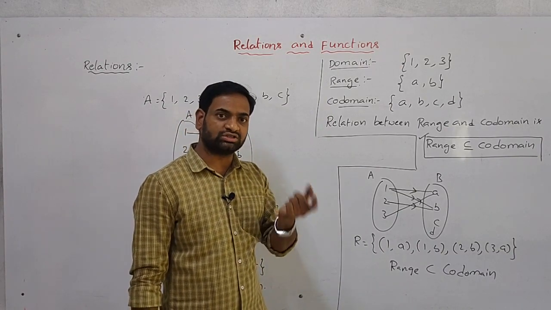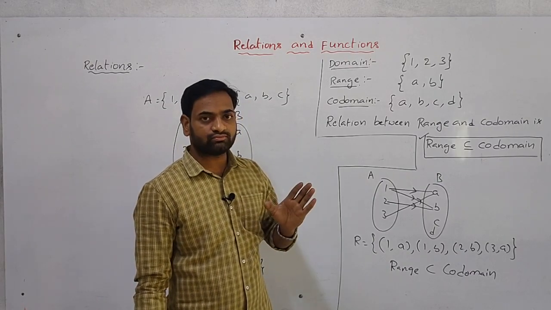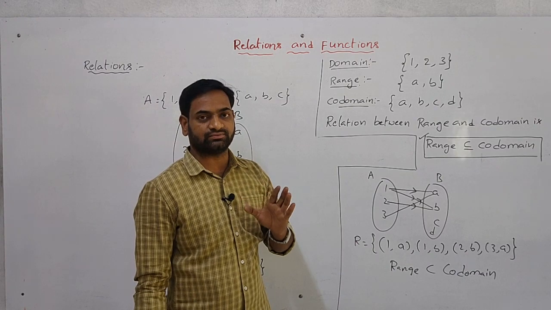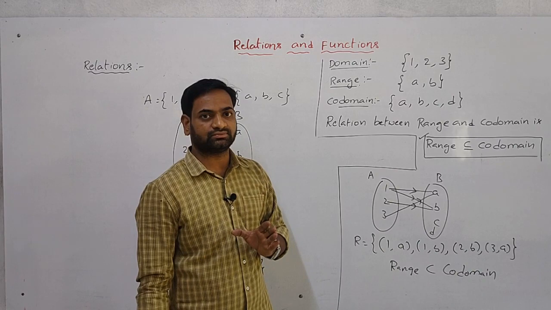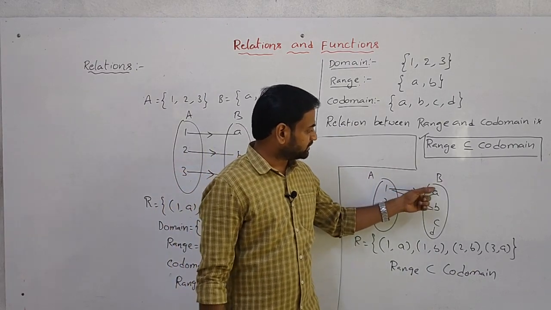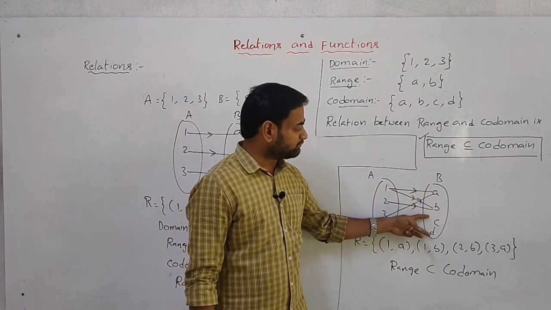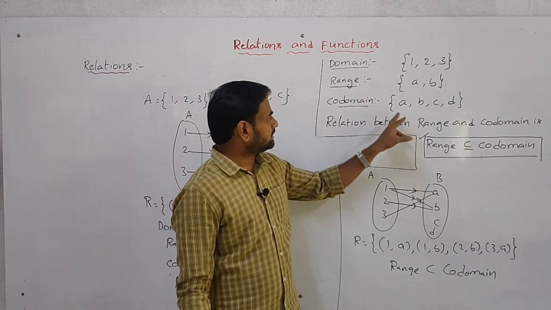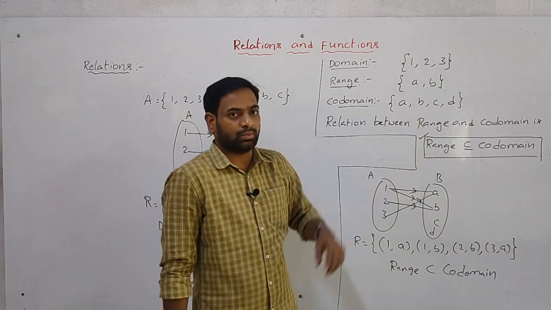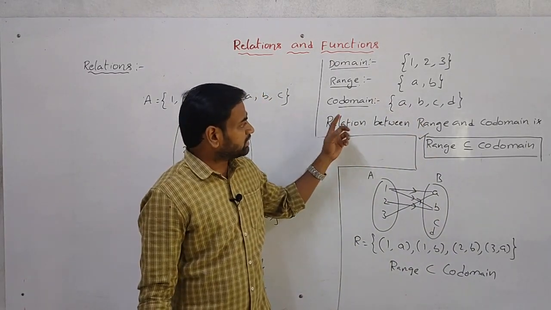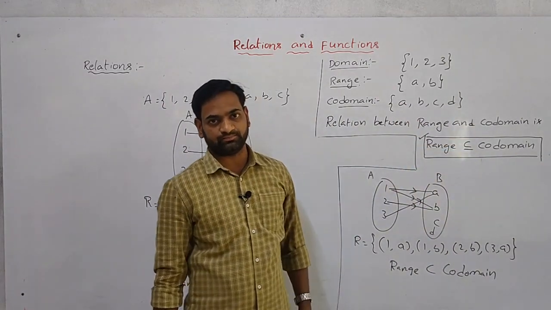Codomain is the whole set. Whether the elements are in the relation or not does not matter, they just should be in the second set. The elements which are in the second set are A, B, C, D. Here A, B contain mapping. There is no mapping for C, D, even though they are in the codomain. The whole set, the entire set B, is the codomain. And the relation between range and codomain is that range is a subset of or equal to the codomain.